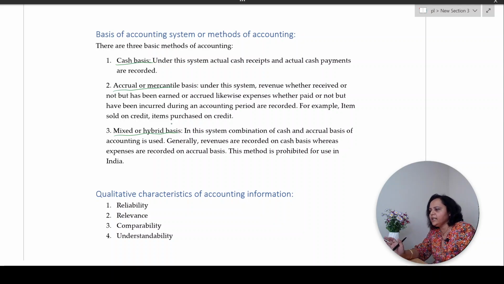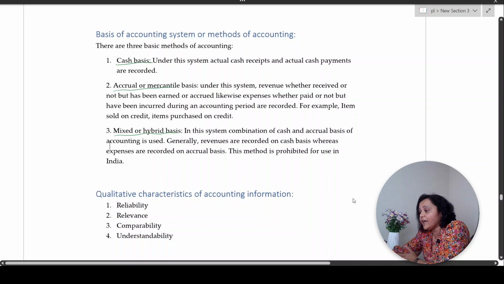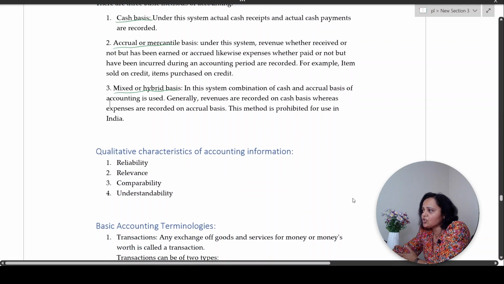But need not worry, hybrid system or this mixed system of accounting is not allowed in India by law. So we need not study it. So what we need to study is cash basis and accrual basis only. Now, qualitative characteristics of accounting information. Now, how is this accounting information going to help a business?